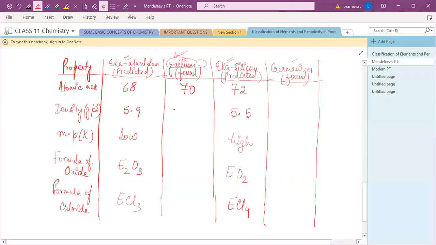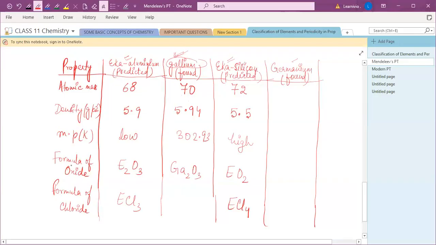Okay, density was 5.94, right? And melting point is 302.93, which is quite high, not low. Now, the formula of oxide is Ga2O3, right?